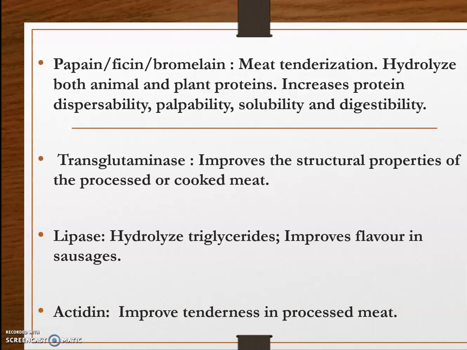Then transglutaminase improves the structural properties of processed or cooked meat. Lipases hydrolyze triglycerides and improve the flavor in sausages. And actinidin is an enzyme which improves the tenderness in processed meat.